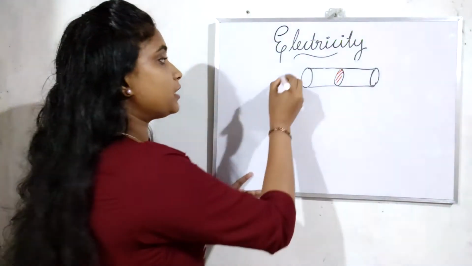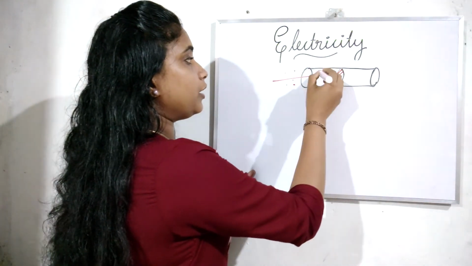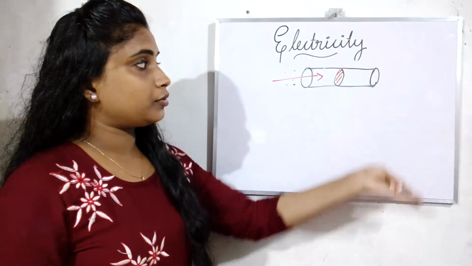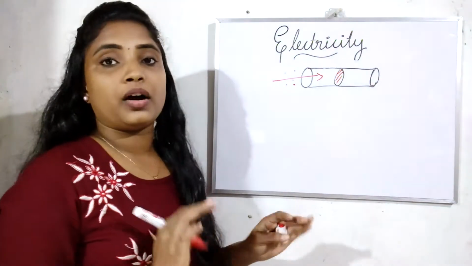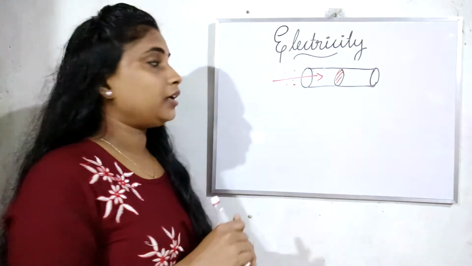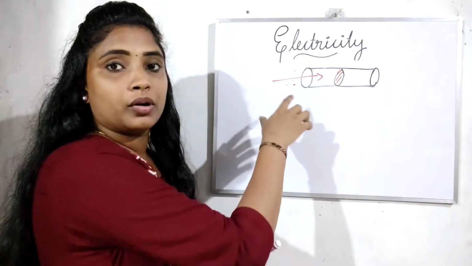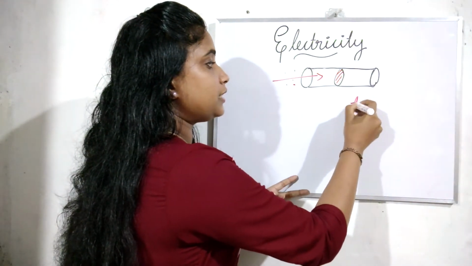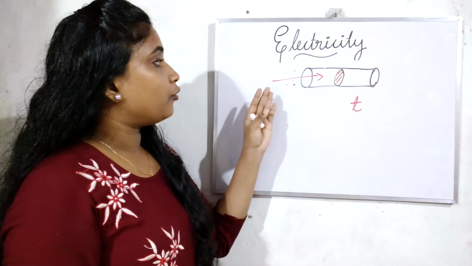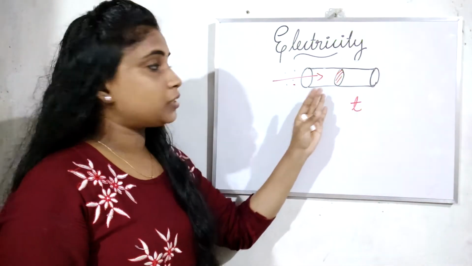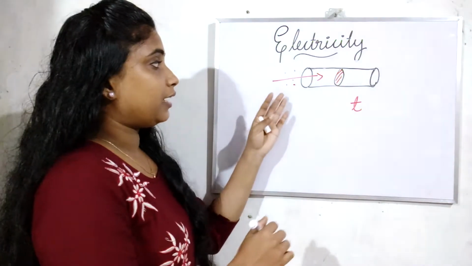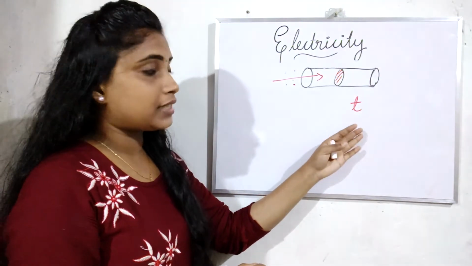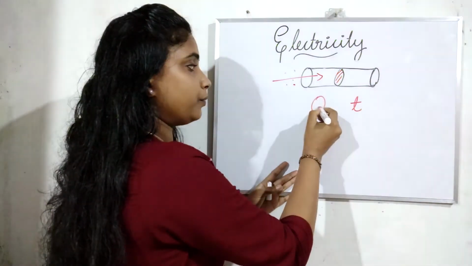So some electric charges go inside this conductor and come out through the other end. We count the time taken for this amount of charge to pass through the cross-sectional area. Let T be the time taken, and let Q be the amount of charge passing through this cross-sectional area in time T.